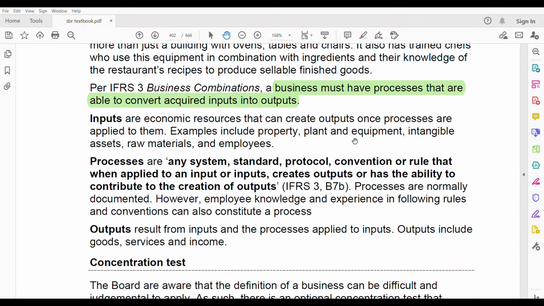Some processes have to be applied to that input. They have to go through these processes, the employees and all, to convert it into output. So what are these processes? Processes could be any system, a standard or a protocol. When you apply this to an input, you are creating an output.